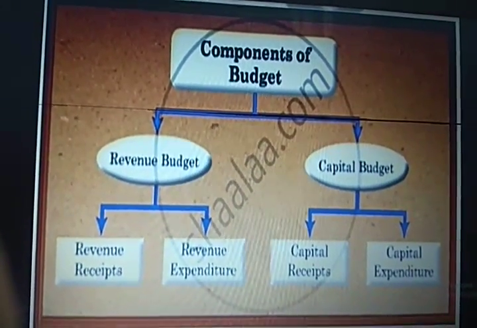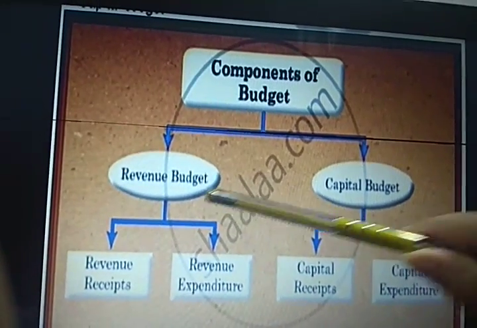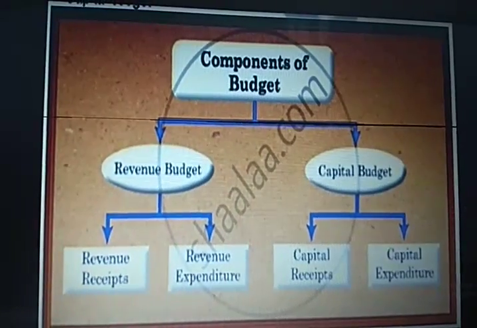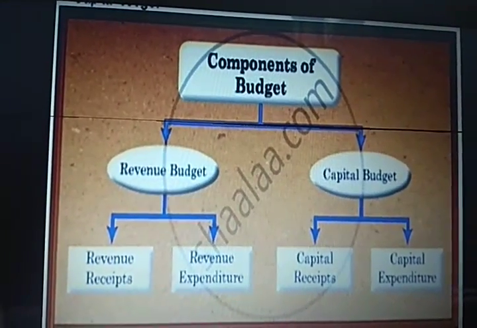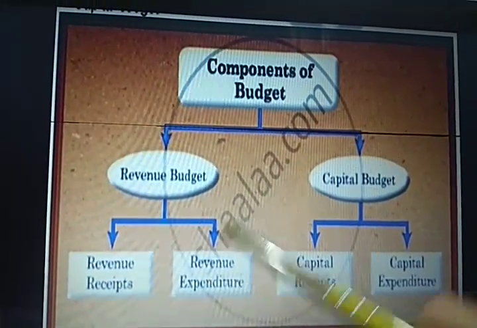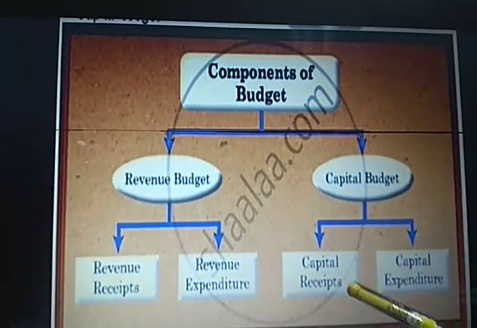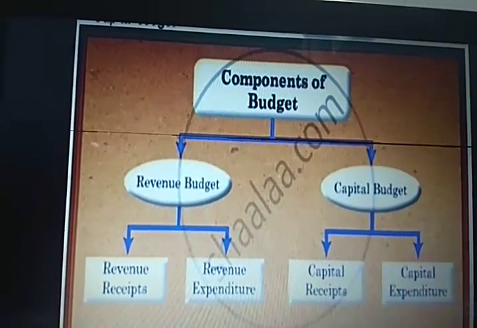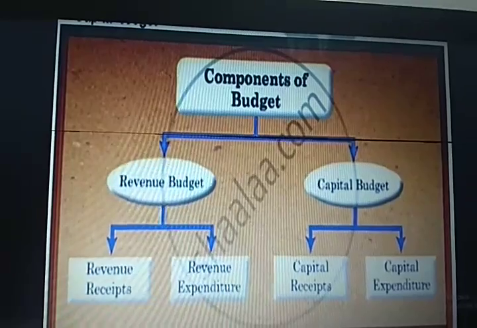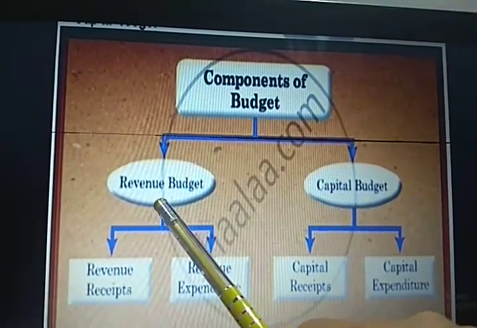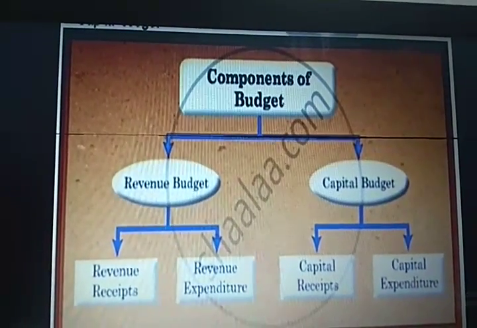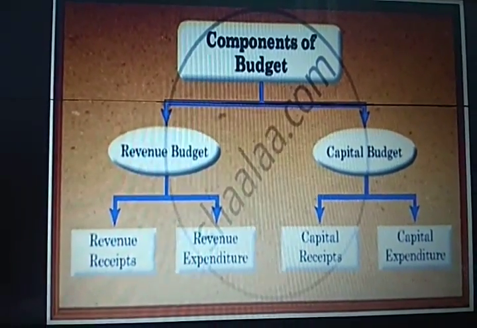As you can see, there are two types of components of government budget. One is known as revenue budget, the other is the capital budget. Revenue budget is further divided into two parts, as you can see: revenue receipts and revenue expenditure. Capital budget is further divided into two parts: capital receipts and capital expenditure. Now it is very important to make clear here itself what is the meaning of the term revenue and when do we use the word capital, in what context are these two words used.